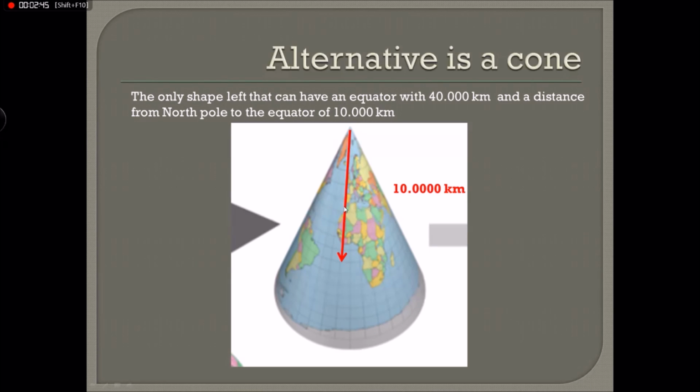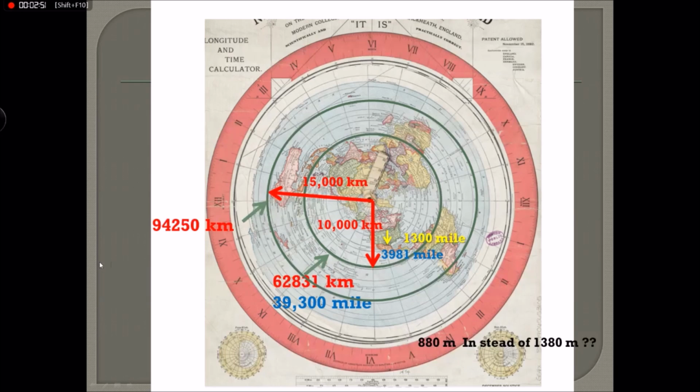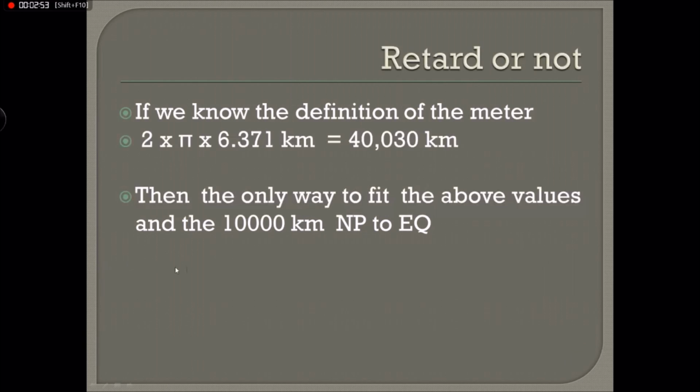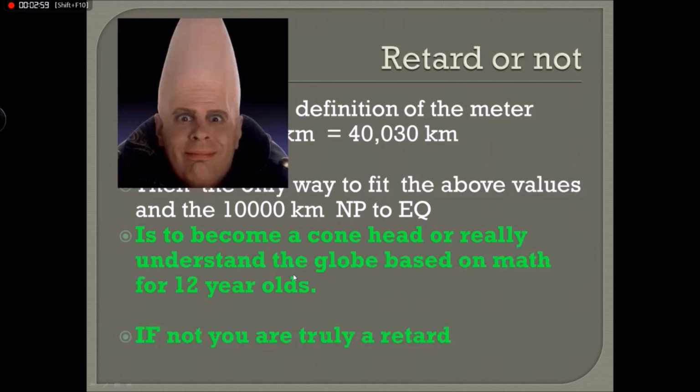This would be a valid shape, but then you would basically have to deny a lot of stuff. And basically you would have to become some sort of conehead, because you no longer say the flat Earth is the right thing, but the cone.